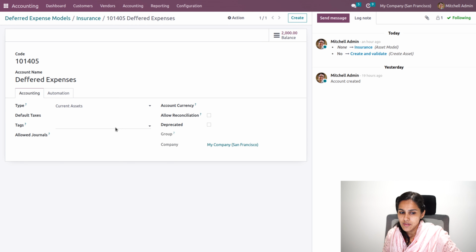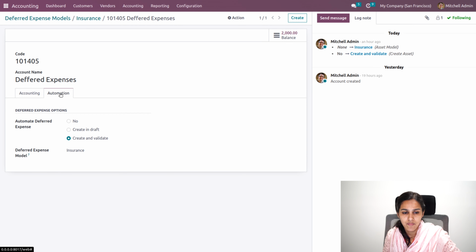we will be providing the deferred expense model under the automation, where the automated deferred expense should be created and validated. So whenever a deferred expense is created, it will be created in running stage and the deferred expense will be automatically calculated, instead of being in draft state. So the model has been added. Now let's see how this works.